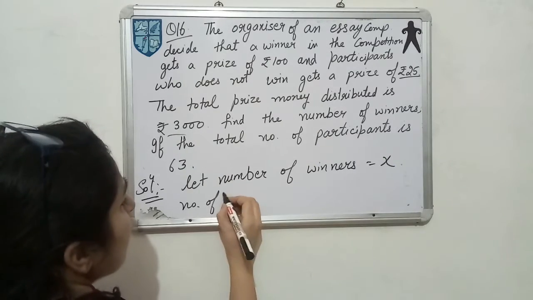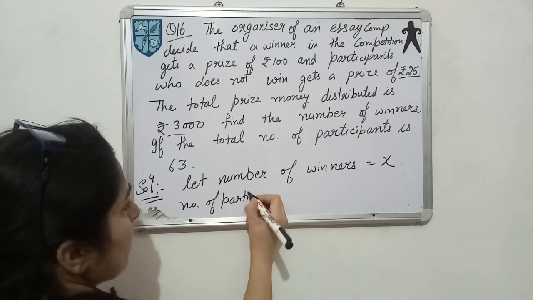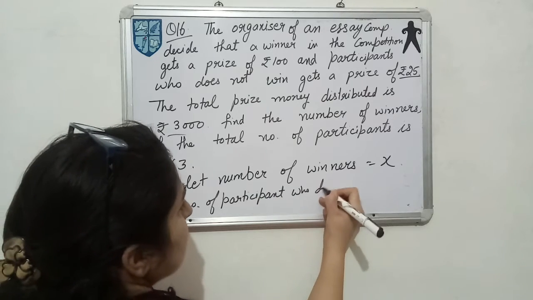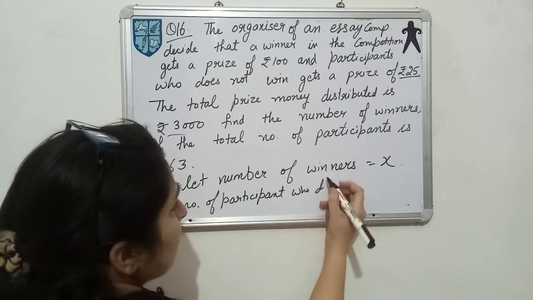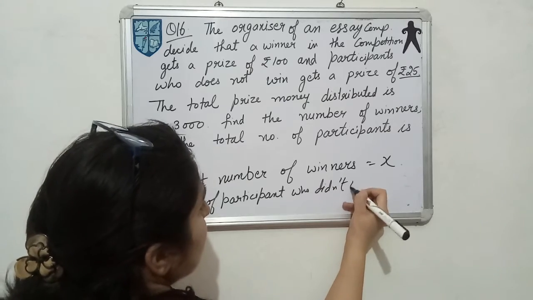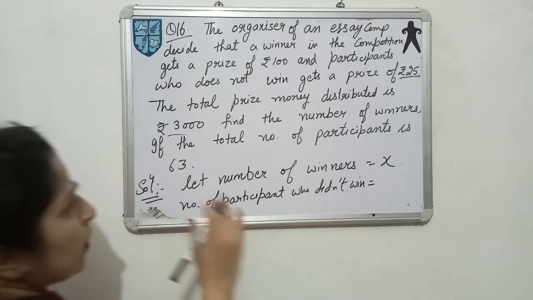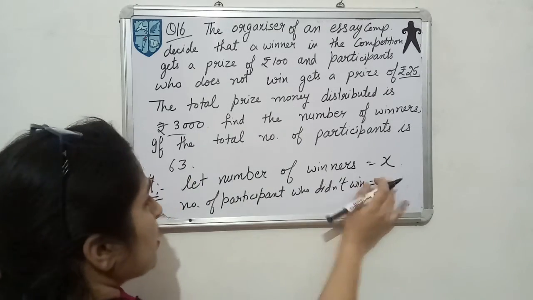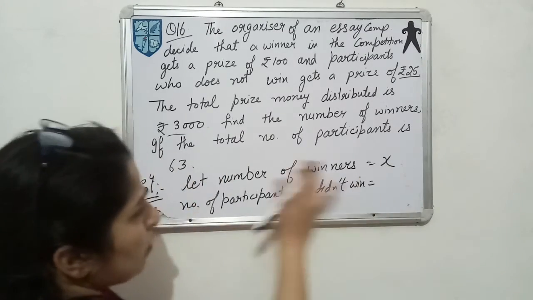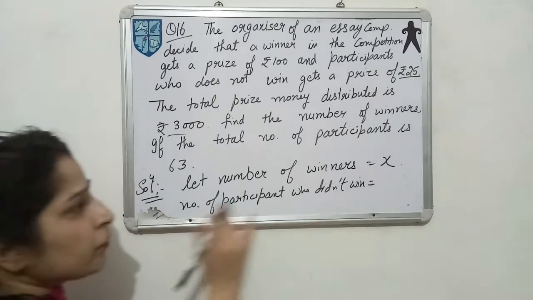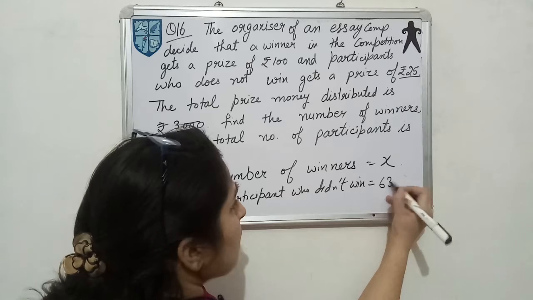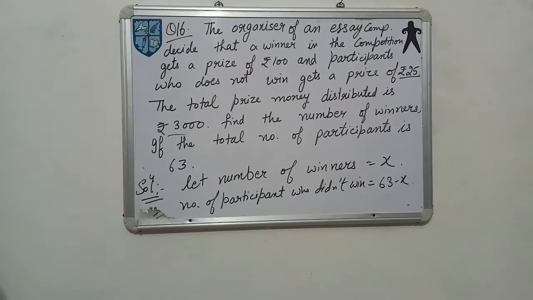The number of participants who didn't win is equal to, because total participants are 63 and X won the competition, 63 minus X. So you subtract the winners from the total to get the number of participants who didn't win. So 63 minus X are the number of participants who didn't win.